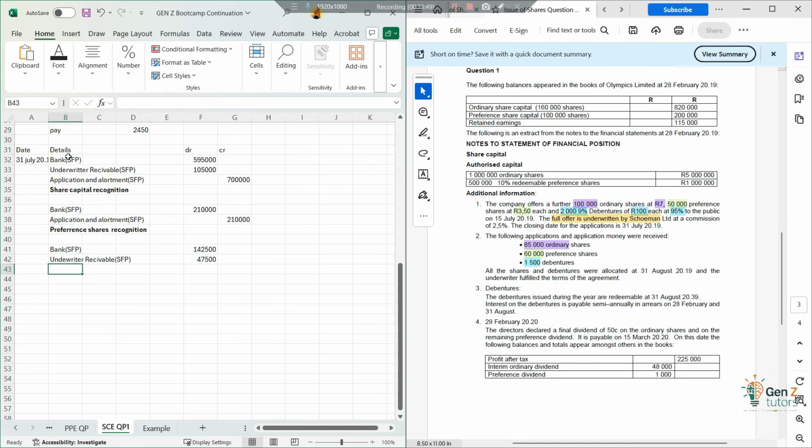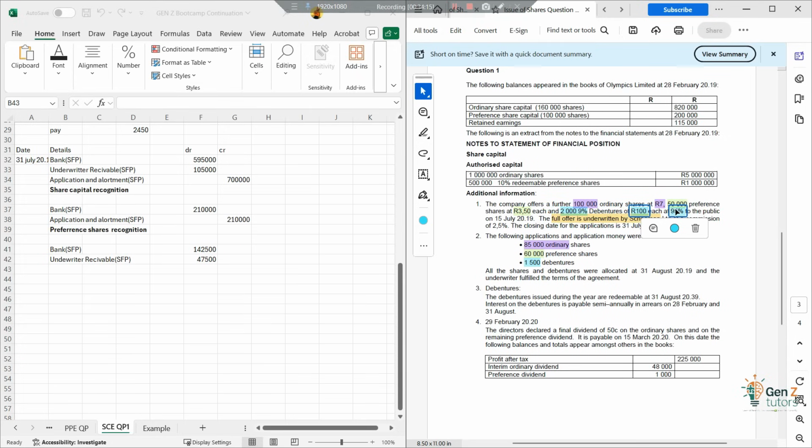It's not the same as share capital and preference shares. Debenture is a loan. It goes under liabilities directly. These ones will go under owner's equity, the share capital and the preference shares. This one is a liability. So now, whenever we need to pay these people, we need to pay them their amount, which is going to be 200 shares multiplied by 100 rand, despite the fact that we actually gave them a discount.